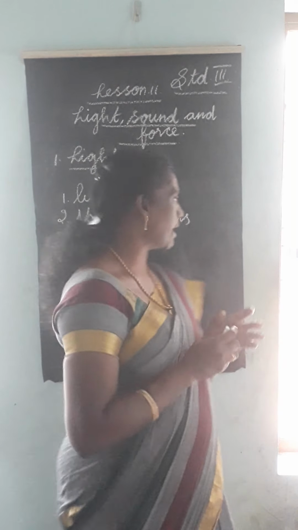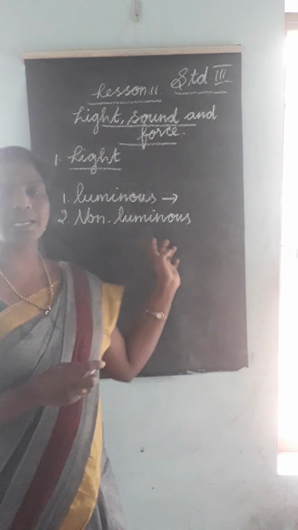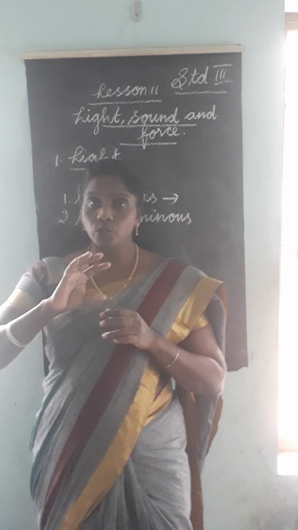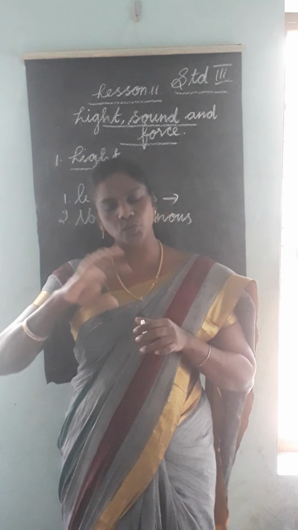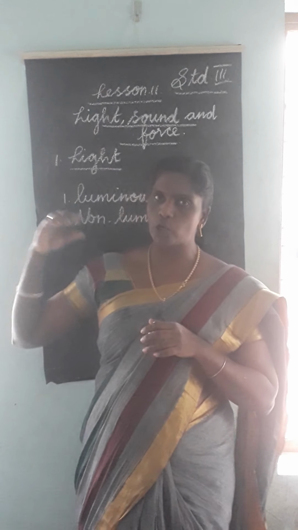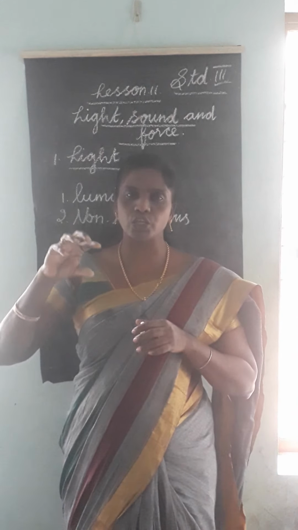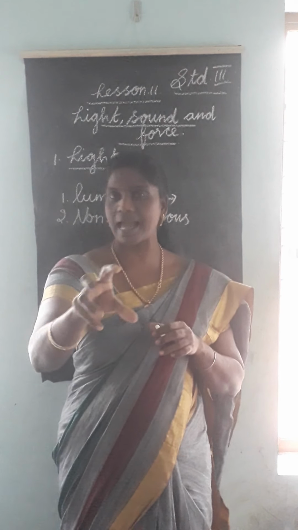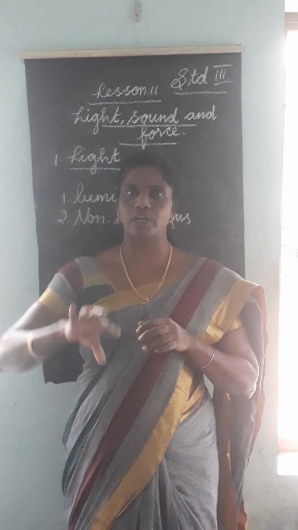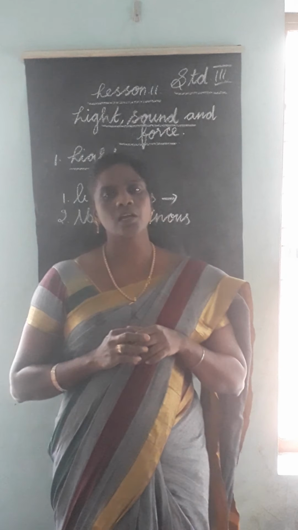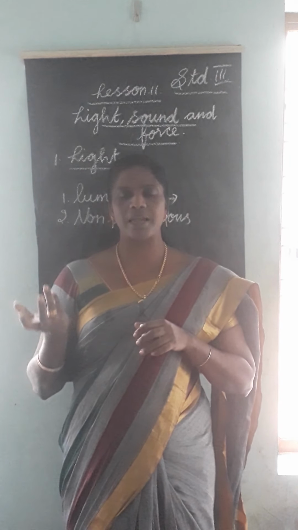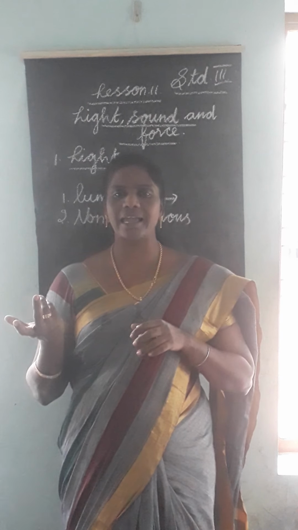Then another one is non-luminous. Non-luminous objects do not give out light. Say the examples of non-luminous: paper, table, height, bed.